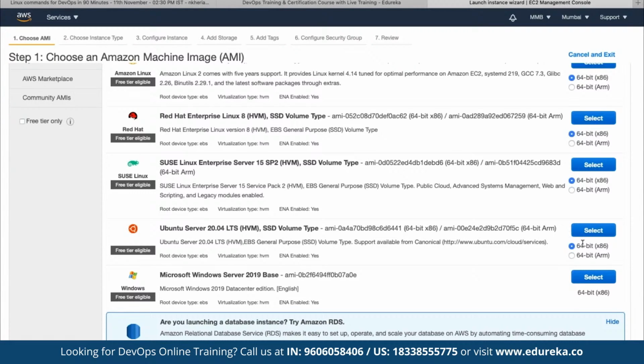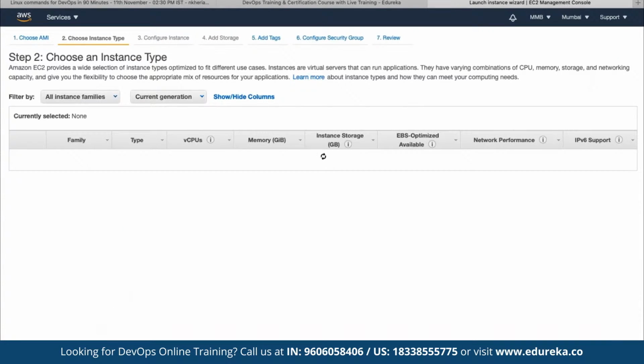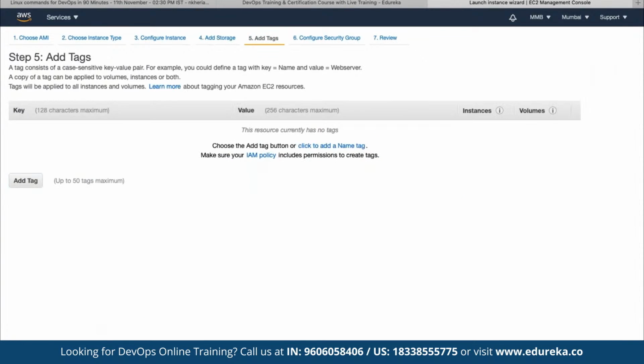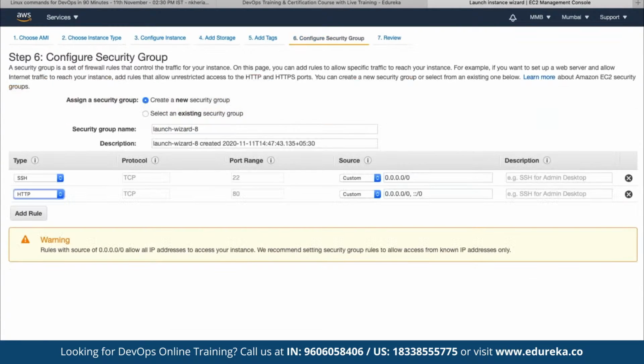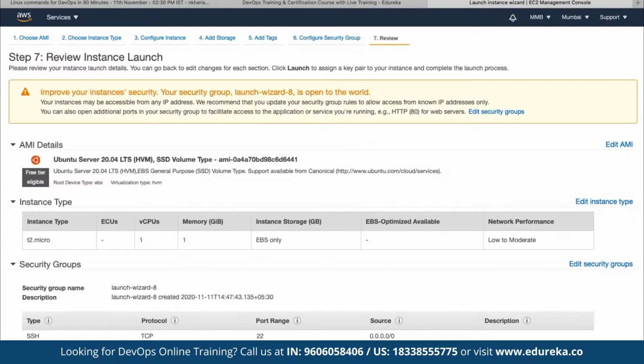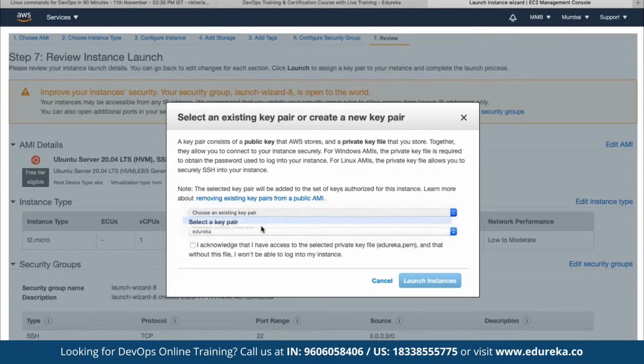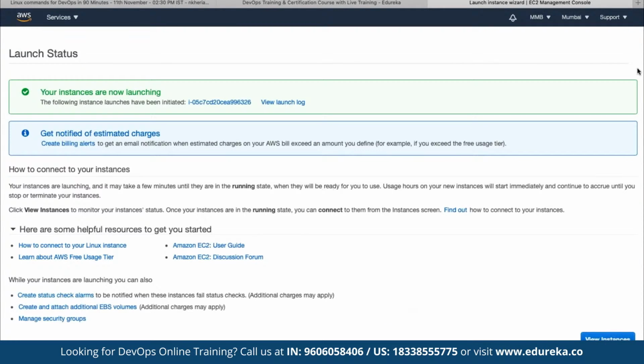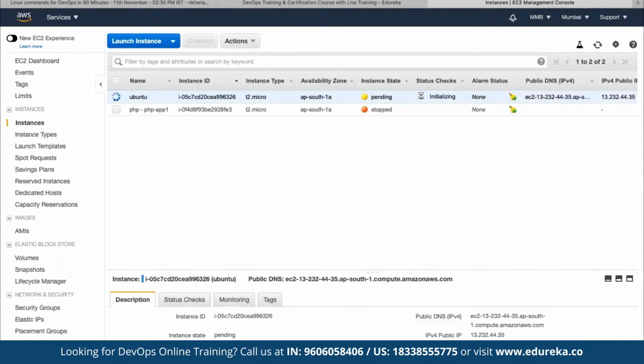Let's say here our goal is to deploy an Ubuntu server. So here we can choose the Ubuntu instance and the instance type. We can add storage, tags, and a security group. Here we can give access to the HTTP port as well. We can create a new key pair by the name of, suppose, Ubuntu, and then download this key pair, because at the end, in order to get connected, we are going to make use of this key pair. So let's wait for this instance to be up and running, because usually it takes a bit of time for this instance to be deployed.